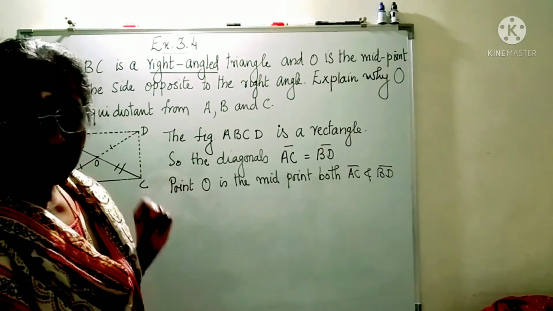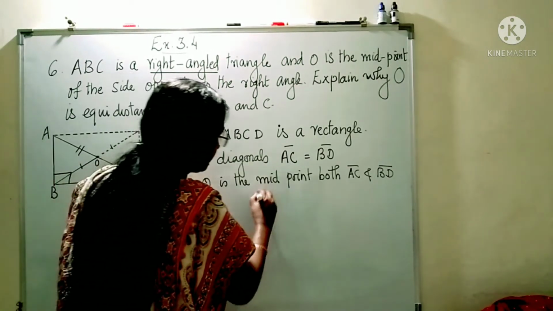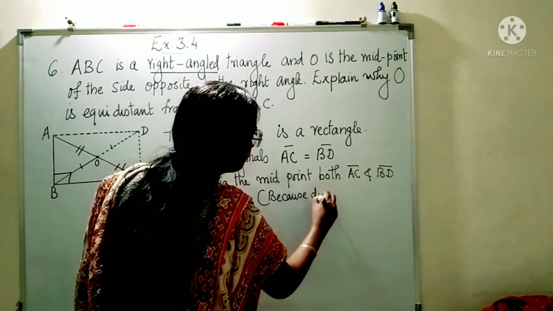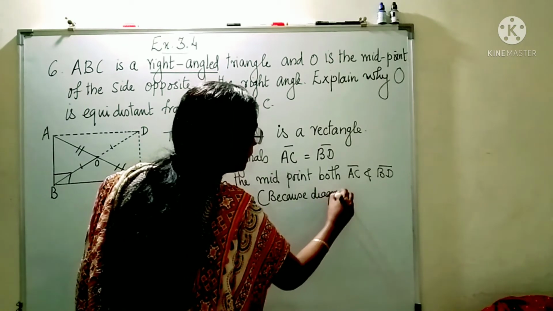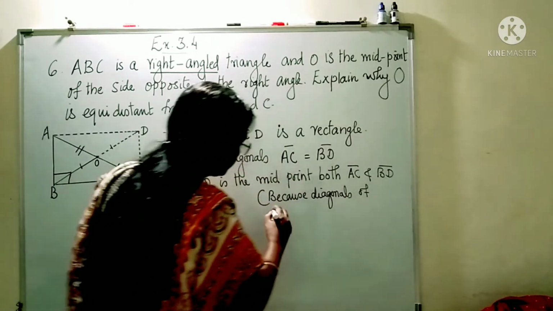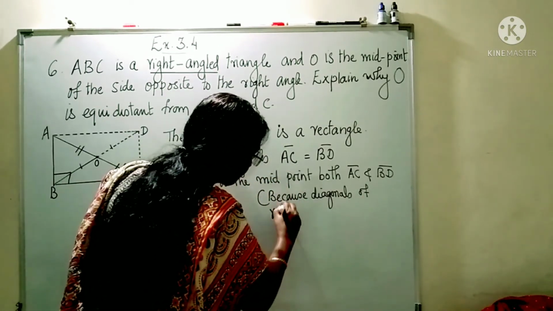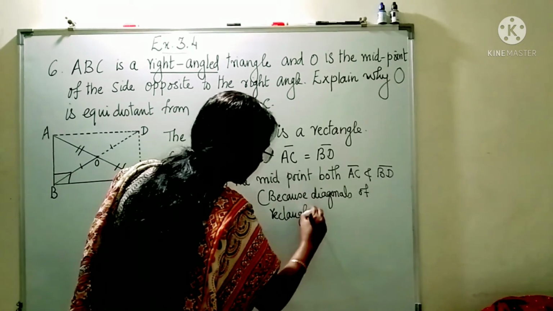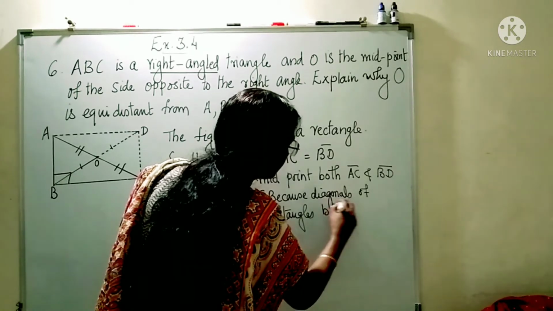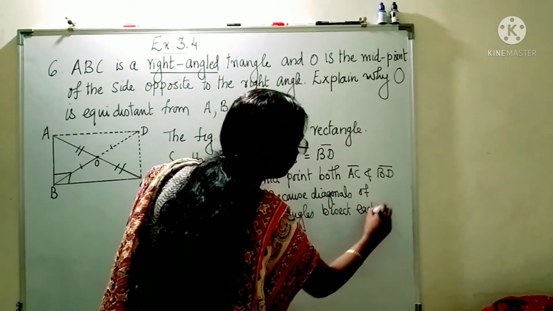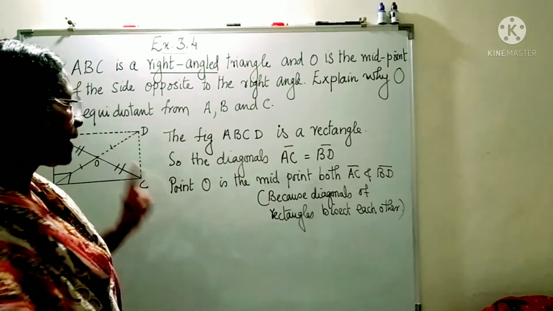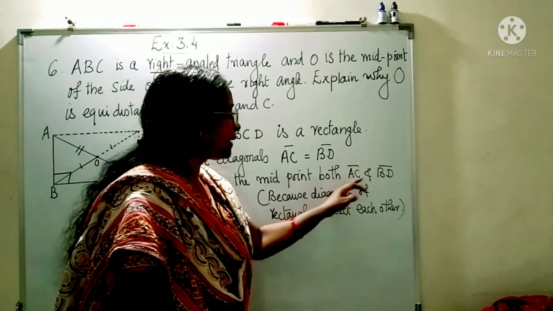Because the diagonals of rectangles bisect each other. So what does it mean if O bisects? O is the midpoint of AC and BD.